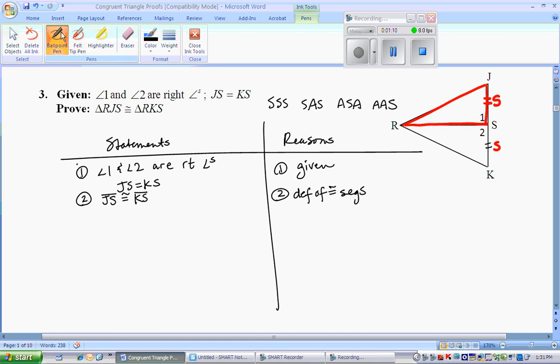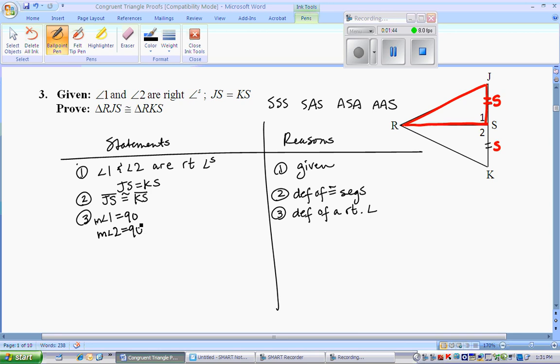You see something already. Why don't we try to see if we can get anything from the given? What do you know if angle 1 and 2 are right angles? Well, what does it mean to be a right angle? So let's just use that. By definition of what a right angle is, what would you be able to say? Well, by definition, angle 1 and angle 2 are going to equal 90 degrees. Well, their measures equal 90. So the measure of angle 1 equals 90. The measure of angle 2 equals 90 degrees. That's just what a right angle is.